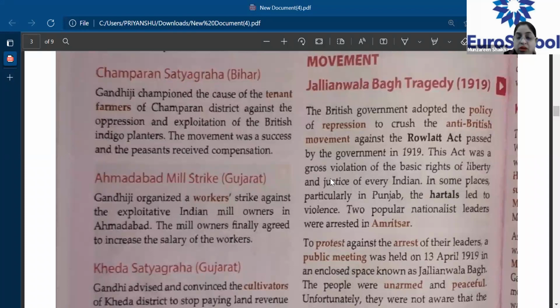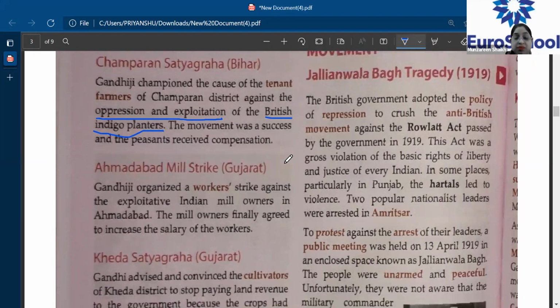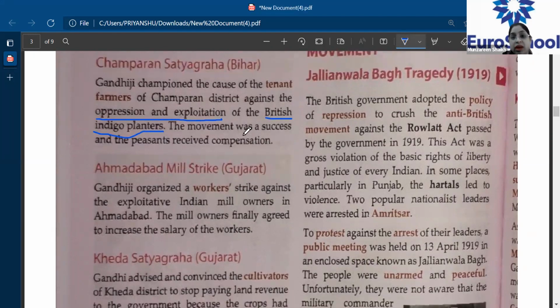In Champaran, what was the problem the people were facing? Basically, it was the Britishers who were harassing the farmers because they wanted the farmers to grow indigo. They were forcing the farmers to grow indigo, and if the Indian farmers grew the indigo plant, they would face lots of loss.